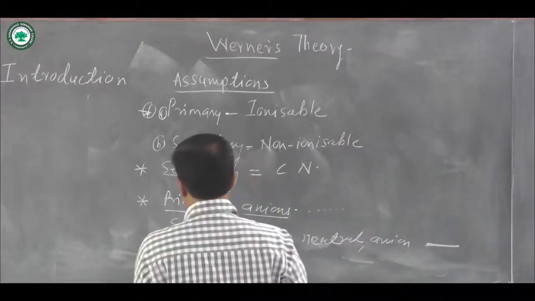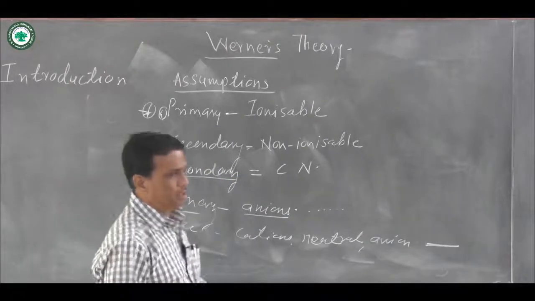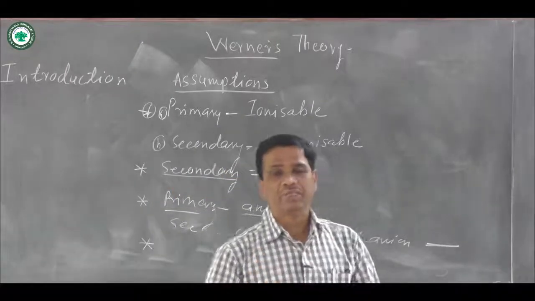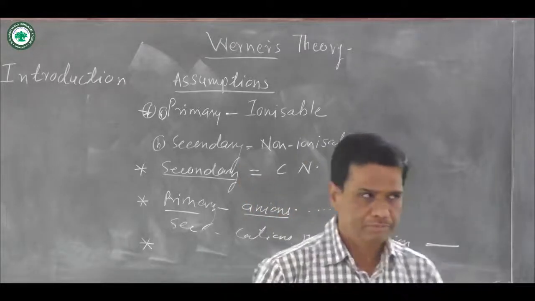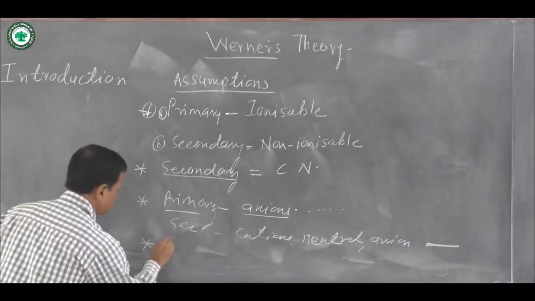Then the fourth assumption of Werner's theory is that secondary valencies are directional.